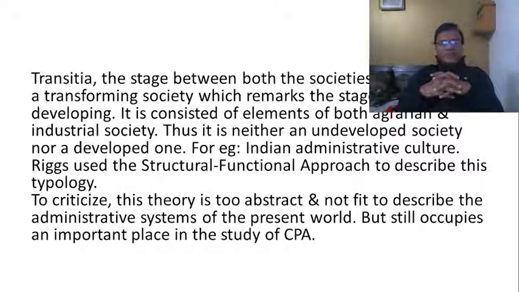Since it is a society in the process of transformation, it has elements of both agraria and industria. That means it has the features of both. It is neither an underdeveloped society nor a developed one. India. And this is what we say.